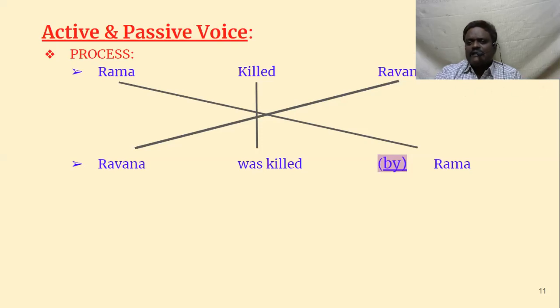Whatever comes after the object has to be kept as it is at the end of the sentence, even in the passive voice. Once you are able to identify subject, verb, object, the story is over. Your work is finished. You can very easily convert active into passive.